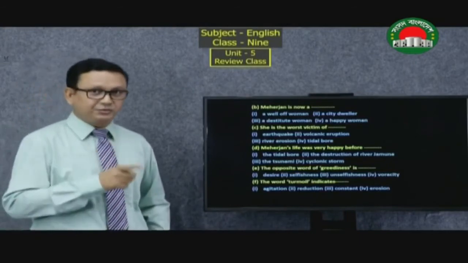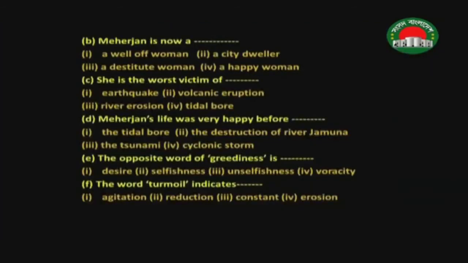So the correct answer will be river erosion. Number D: Meherjan's life was very happy before, four options: the tidal bore, the destruction of river Jamuna, the tsunami, cyclonic storm. Which one? Yes, you are right. It should be number 2, the destruction of river Jamuna.